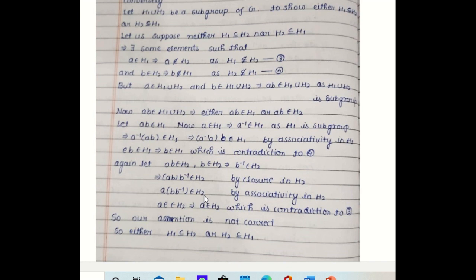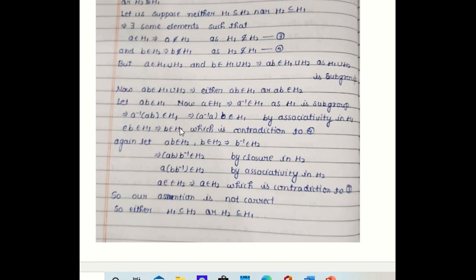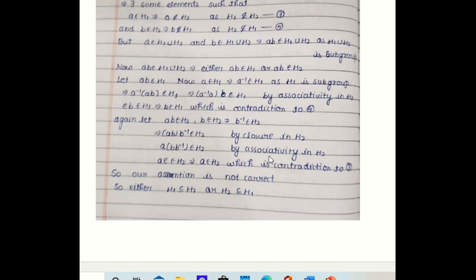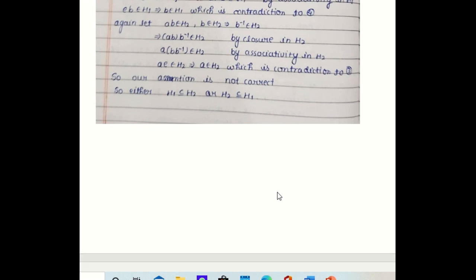So that means our assumption is wrong. What did we assume? We assumed that neither H1 is contained in H2 nor H2 is contained in H1, which is incorrect. So we have either H1 is contained in H2 or H2 is contained in H1. So that's the theorem.